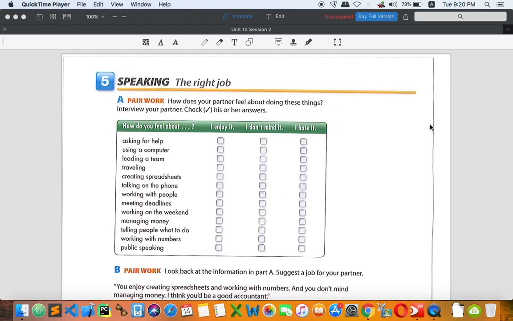And next one, how do you feel about working with numbers? Yeah, it's about mathematics. Maybe a simple calculation. I don't know exactly. It depends. Maybe accounting, something related to accounting. Probably I'm not good at that. So I hate it.